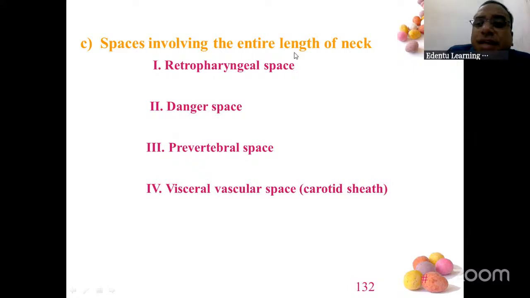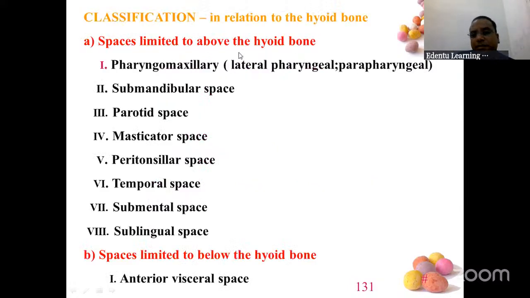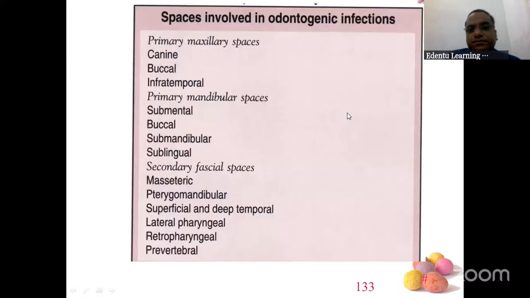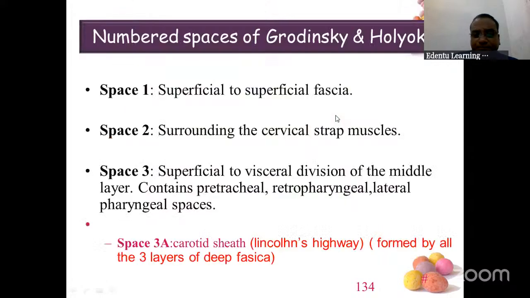Spaces involving the entire length of the neck. So please understand: limited to above the hyoid bone, below the hyoid bone, second, and the third one, the entire length of the neck. Here, this visceral vascular space, carotid sheath, this is your Lincoln's highway, the entire length of the neck. You can take a screenshot of this. This danger space is also an important question. The other method of classification which you would have studied: maxillary, mandibular, and secondary space infections. Okay, there is one classification called Brodensky and Holekes method of classifying space infection.